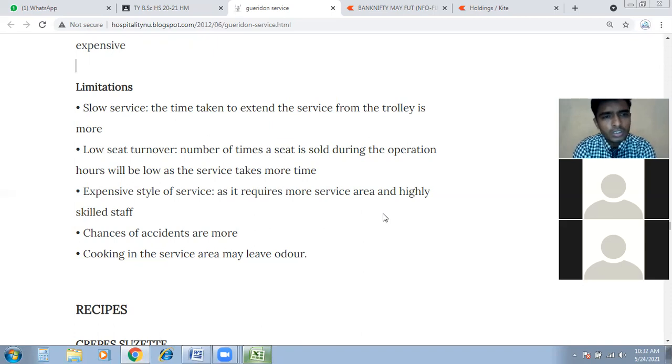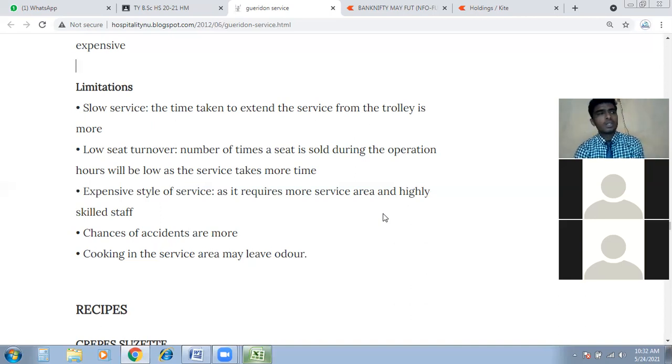The next is low seat turnover. What does it mean? The number of times a seat is sold during the operation hours will be low as the service takes more time. If it is a slow service and we are not able to finish in a certain time, we will delay the next guest's service, the next Garrison service. If we have 2-3 cover setups registered for the Garrison personalized service, we have to finish in time.